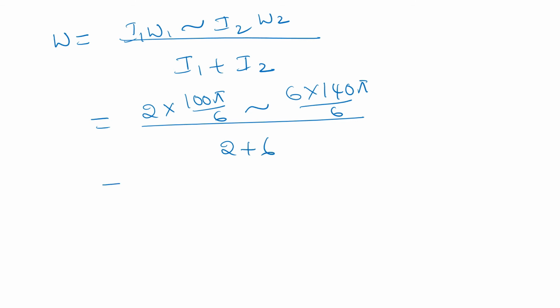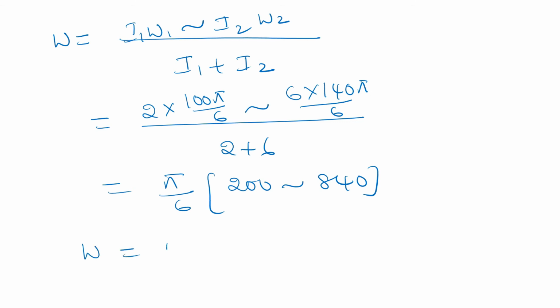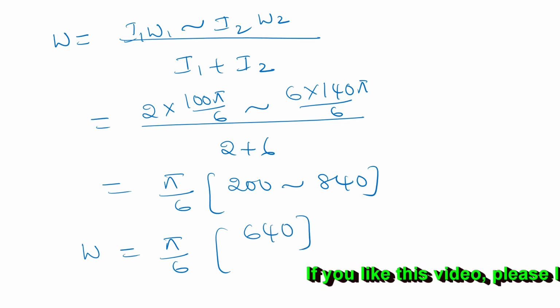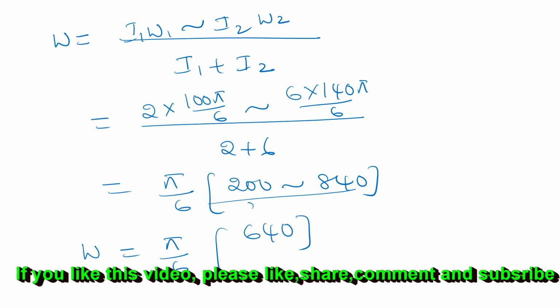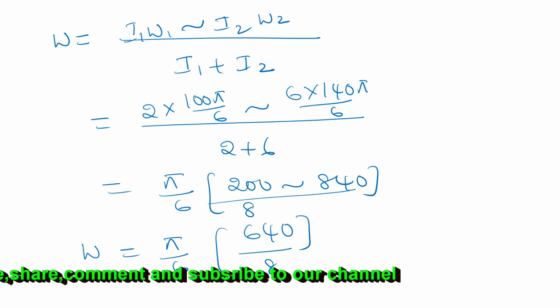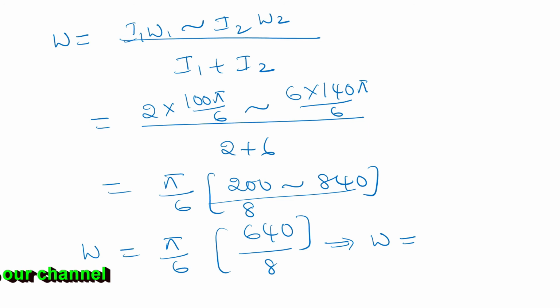So that is equal to, taking pi by 6 as common, 200 minus 840. So omega is equal to pi by 6 of 640 by 8, since 2 plus 6 is 8. So omega is equal to 80 pi by 6.